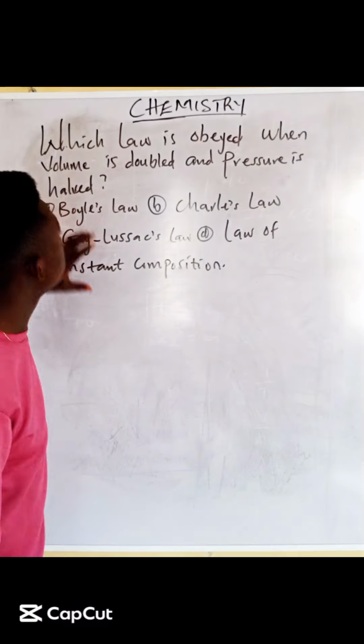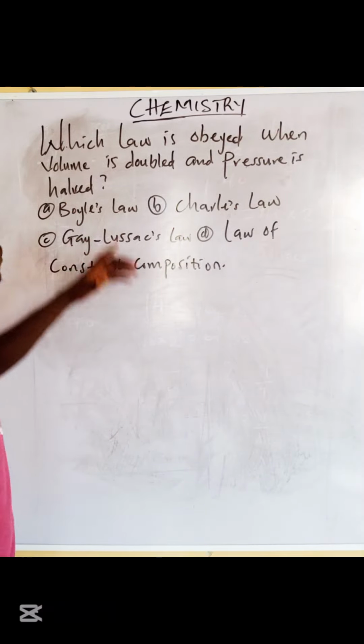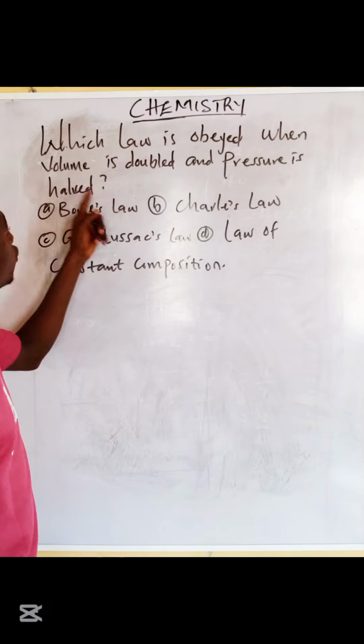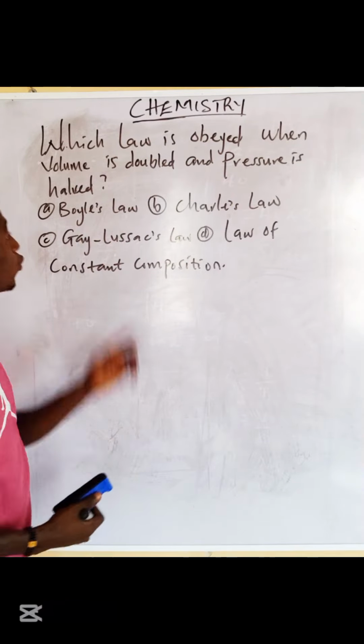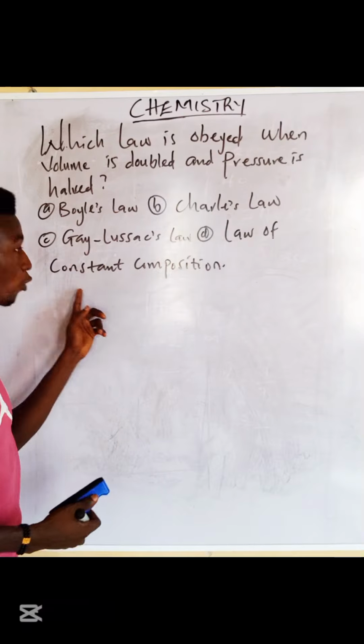Hello viewers, suppose you see this kind of question in your next JAMB. How do you answer it? Now the question says, which law is obeyed when volume is doubled and pressure is halved? Which law is obeyed? A. Boyle's law. B. Charles' law. C. Gay-Lussac's law. D. Law of constant composition.